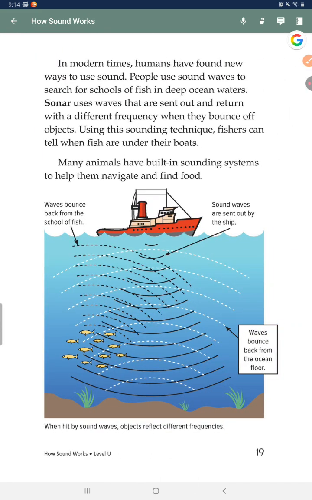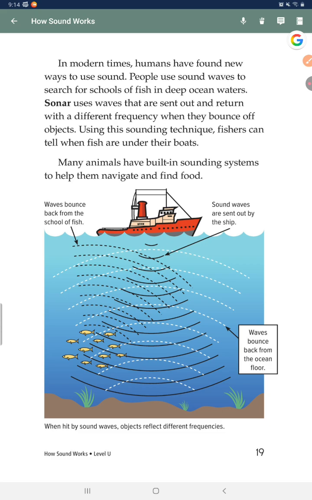In modern times, humans have found new ways to use sound. People use sound waves to search for schools of fish in deep ocean waters. Sonar uses waves that are sent out and return at a different frequency when they bounce off objects. Using this sounding technique, fishers can tell when fish are under their boats.